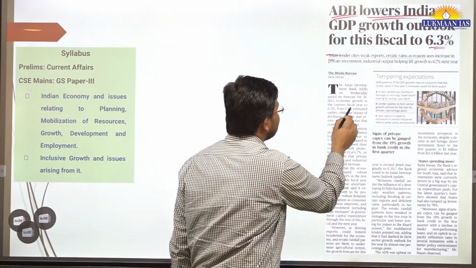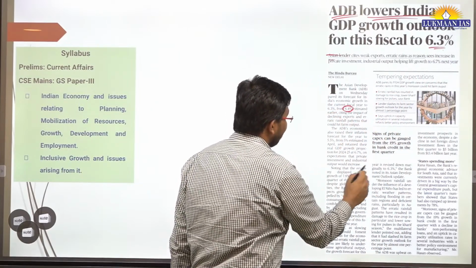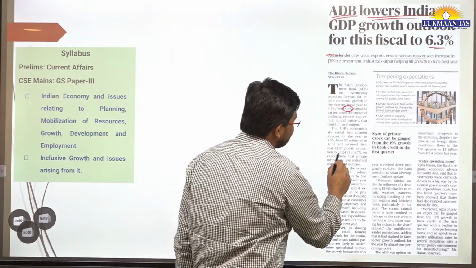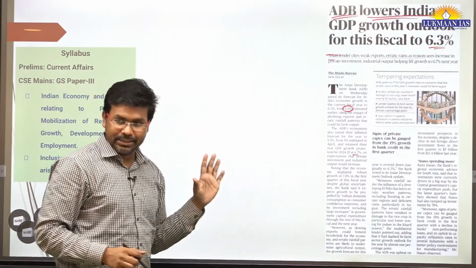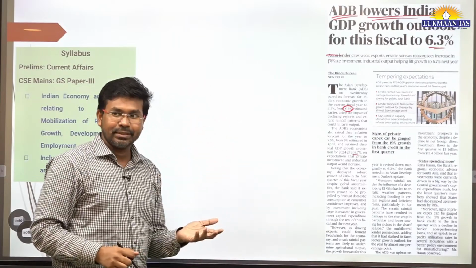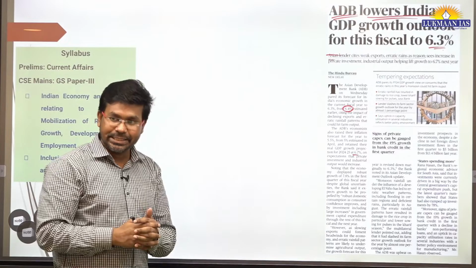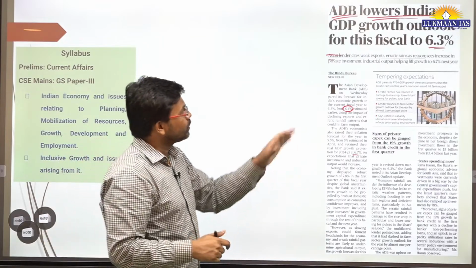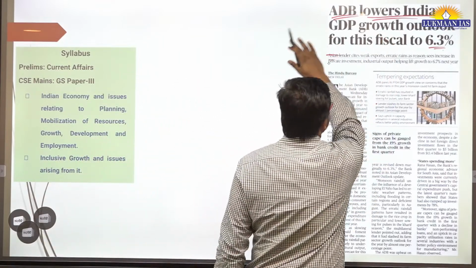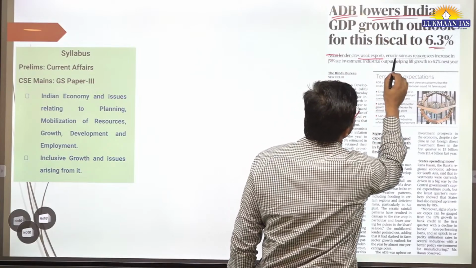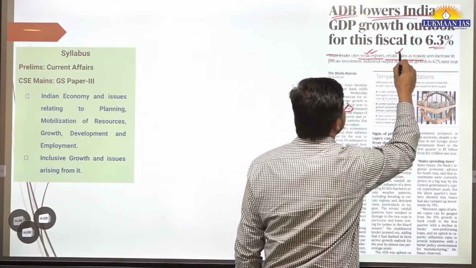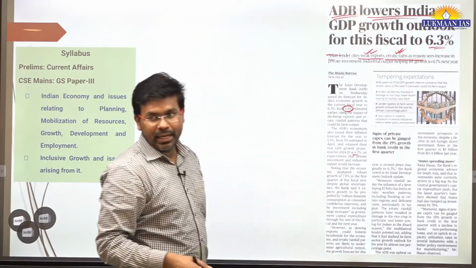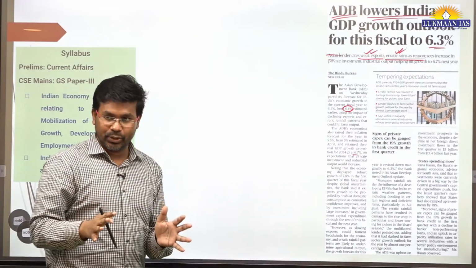Okay, so earlier they have said 6.4%, but before that, there was an estimate where it was 6.7%, but now they have said this is the thing. What is the reason? There are many macroeconomic instabilities in the world. Okay, so they say that Asian lender cites weak exports, erratic rains as reason. Okay, so one of the reason is, export is weak from India, and also monsoon related issues are there.